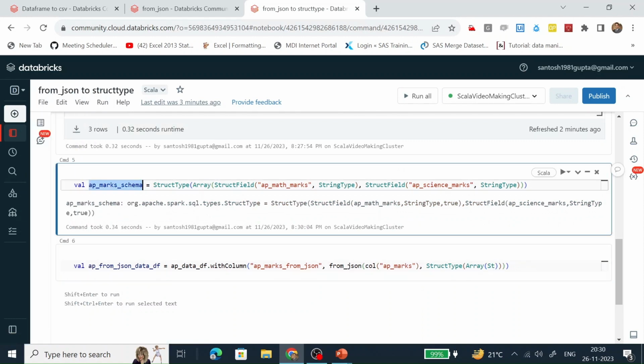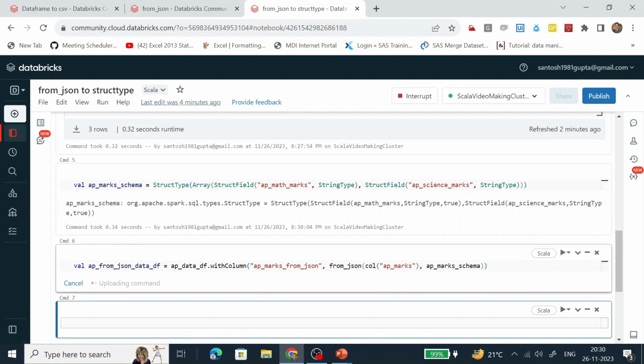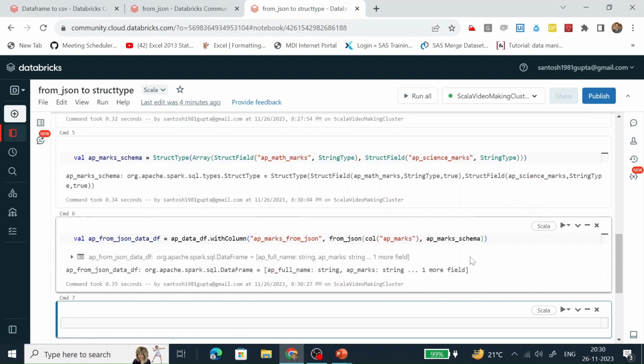This custom schema has been created. Now, instead of writing all those things here, what we need to do is just put this custom schema. So let's run it first. Let's see if it's working or not. Okay, this has been successful.